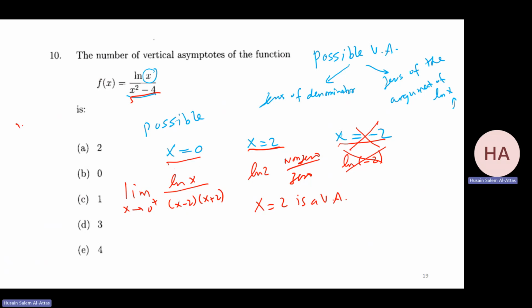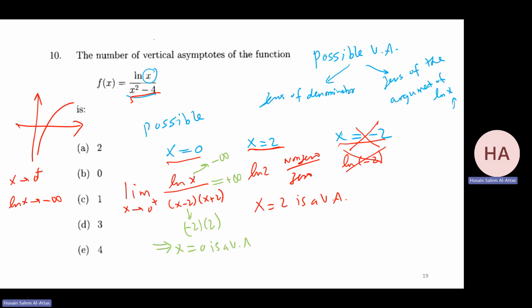This one, if you remember the ln, this is the ln. As this goes to 0 from the right, ln x goes to what? To -infinity. So this goes to -infinity, and this goes to a value, -2 times 2. So I'm getting +infinity. So x equals 0 is a vertical asymptote. So how many vertical asymptotes do we have? 2. x equals 0 and x equals 2.